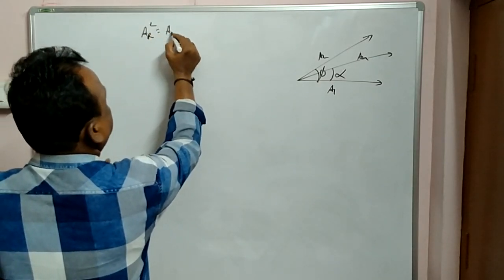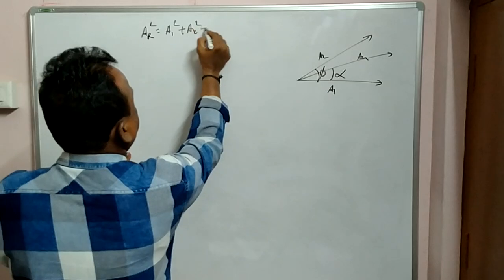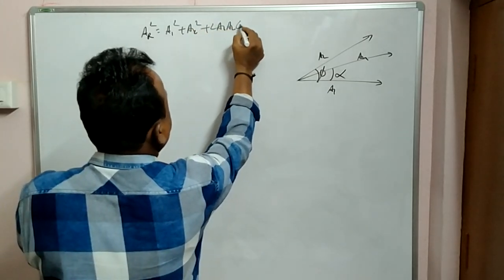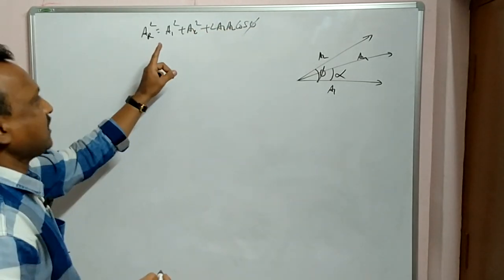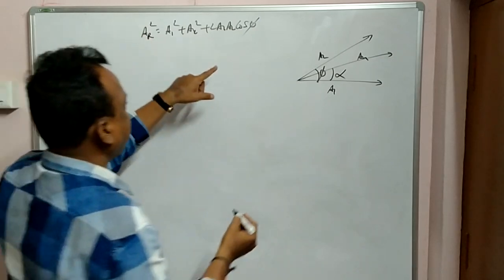Right. Now, see, we had two equations for the resultant, that is A1 square plus A2 square plus 2 A1 A2 cos phi. So first we'll solve for amplitude and then for intensity.